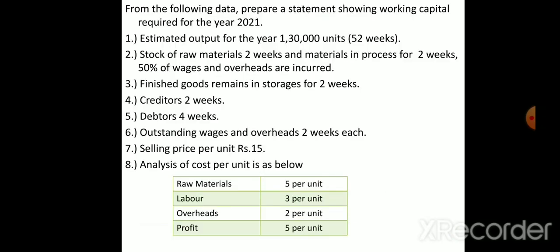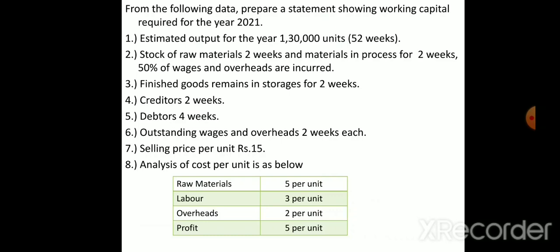So remaining, what are the information they have given? Second point we have completed, it's raw material and work in progress. Third point is finished goods, done. Fourth is creditors, also done. Fifth point is debtors, also done. Sixth point is outstanding wages and overheads is 2 weeks. So outstanding means what? We have not paid now, but in the future we are going to pay. Outstanding means we have to pay, but we have not still paid. In the future we are going to pay that wage expenses. So outstanding expenses always comes under current liabilities. So outstanding wages and overheads they have given.